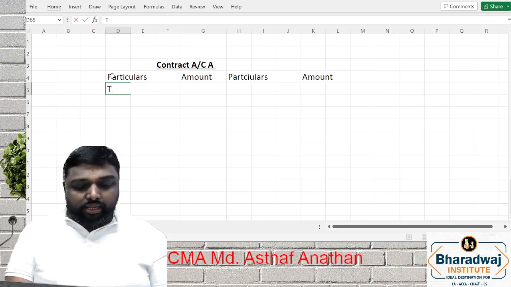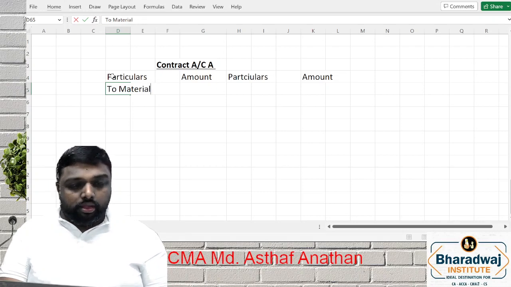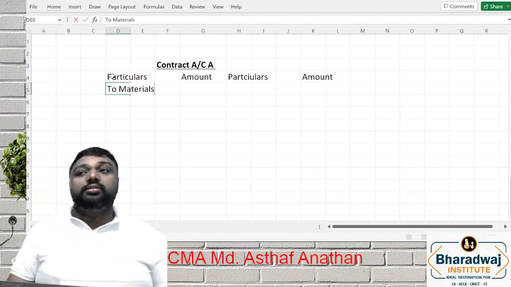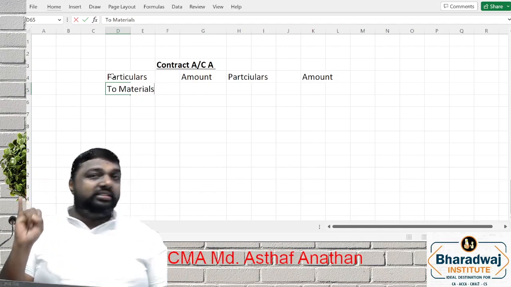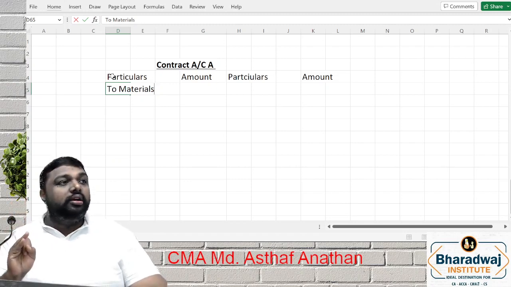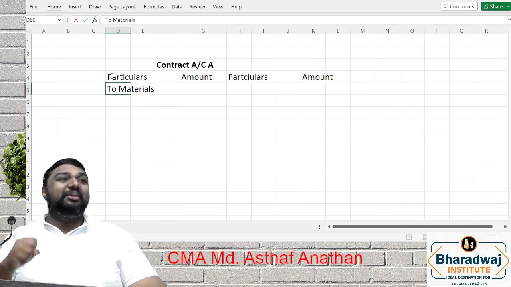You will have your materials, and for this material they will use different terms: material purchased, material received from HO, or material received from warehouse.